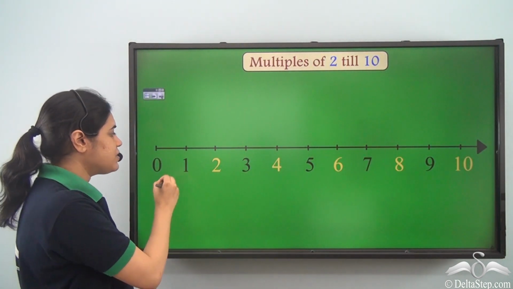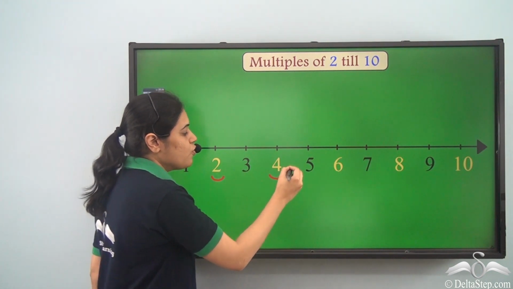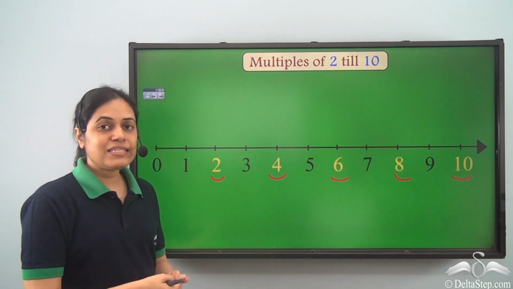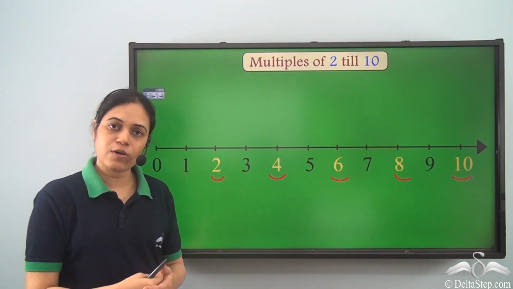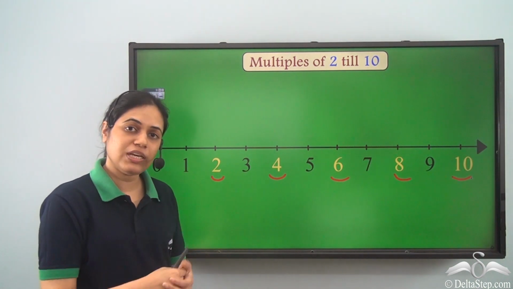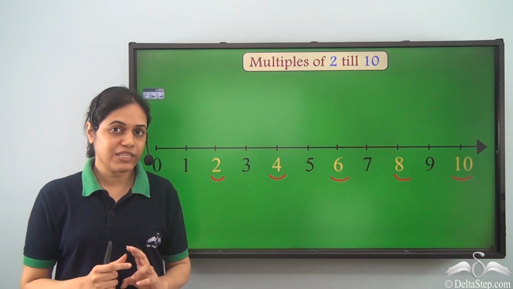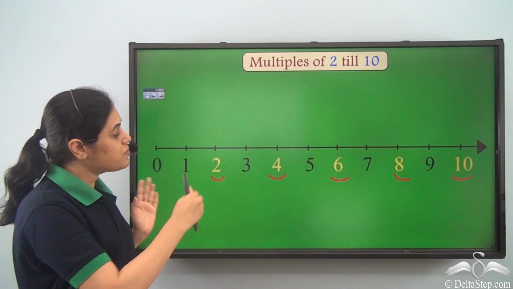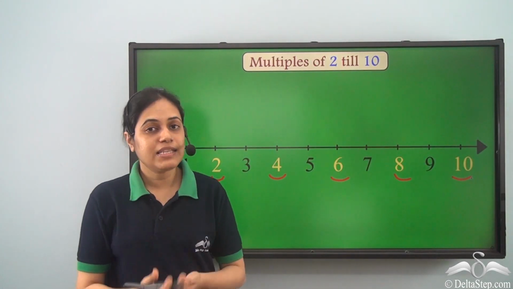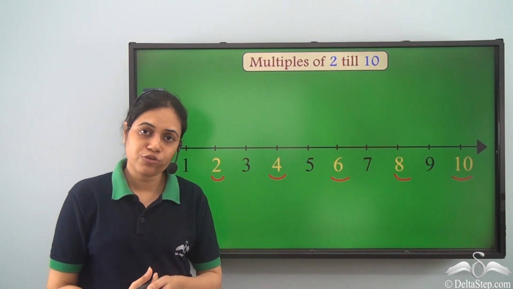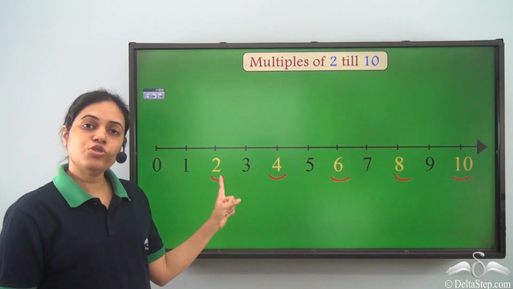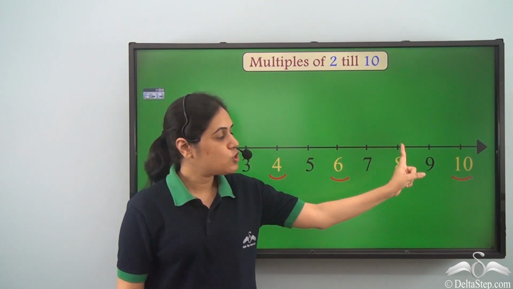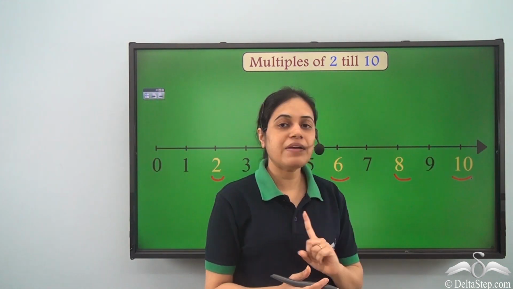So, starting from 0, she moves to 2, 4, 6, 8, 10. As she is taking the steps, she is walking on the number line. So in every step, she is covering a gap of 2. Now, if you observe, these numbers come in the table of 2. 2 into 1 is 2, 2 into 2 is 4, 2 into 3 is 6, 2 into 4 is 8, and 2 into 5 is 10.